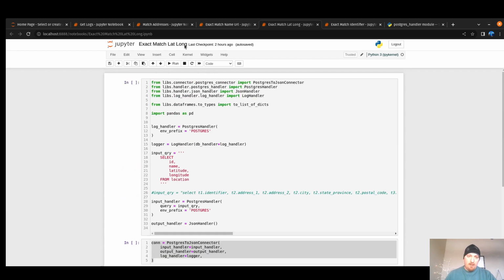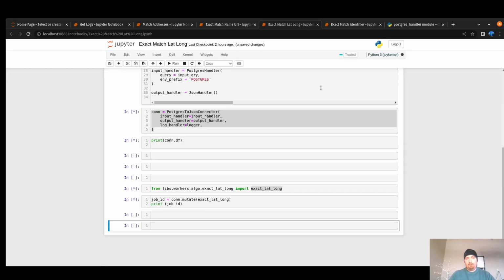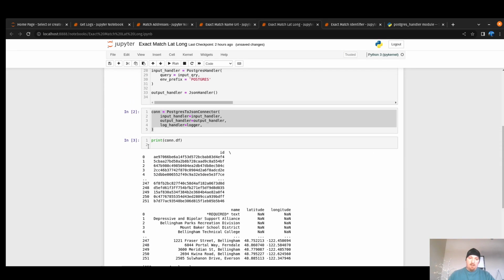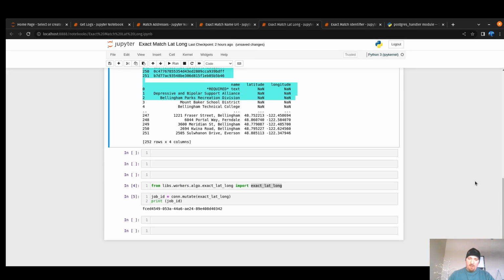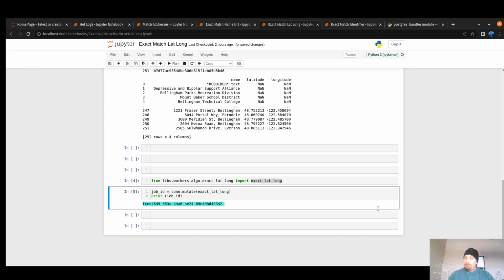Let's go ahead and run this code. Perfect. So we can see our data frame here being printed out, and then we can see that we have our job ID down here. In our next video, we're going to look at the log of this job that was just run, and this step here, exact lat long. And we'll see you in our next video.